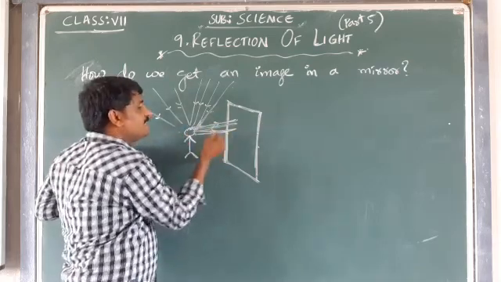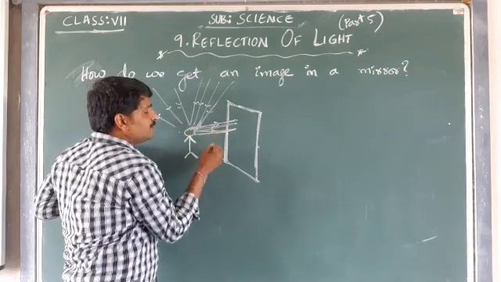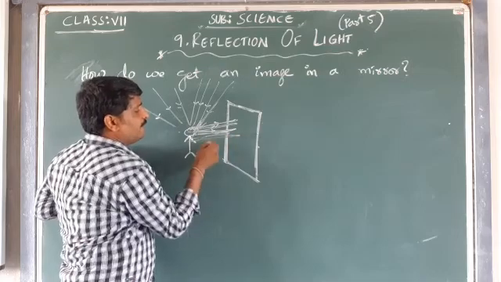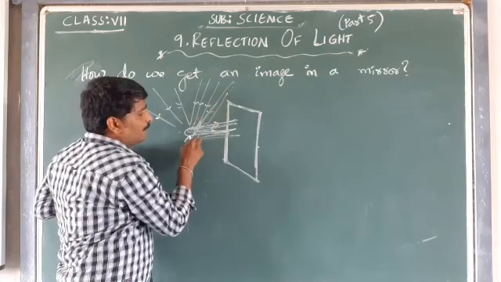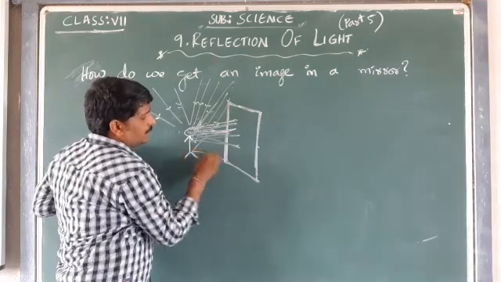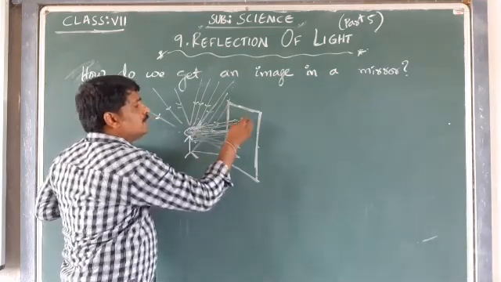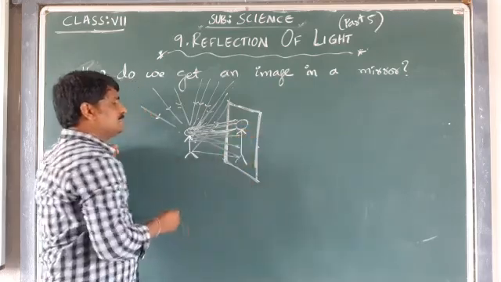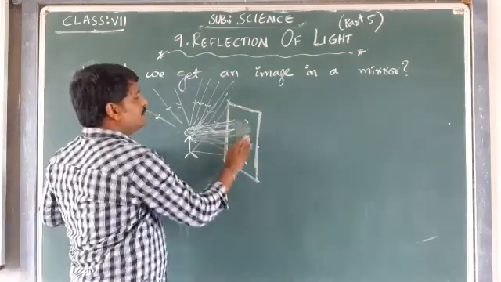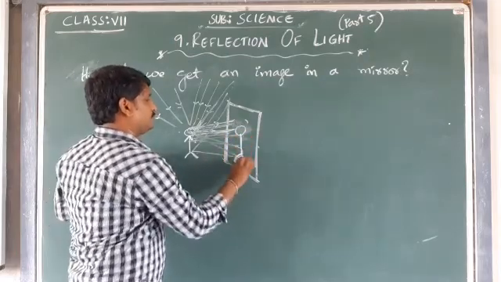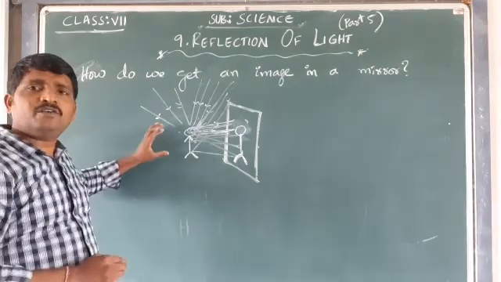Due to this reflection, the reflected rays reach me from the various parts of our body, and the image of us is formed in the mirror.